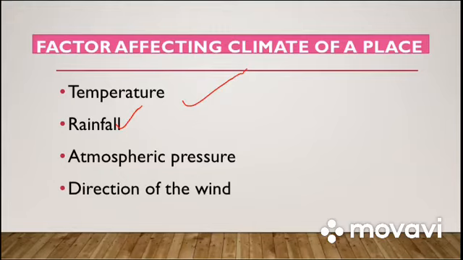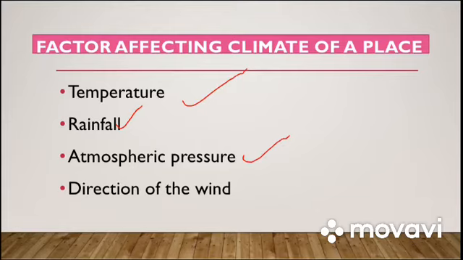annually. Whereas we have places in Rajasthan which get very, very little rainfall, as it is a desert area, that is 25 centimeters only. So these are two factors which decide the climate of a place. Temperature: some places get more, some places get very little. Then rainfall. Then next is the atmospheric pressure.